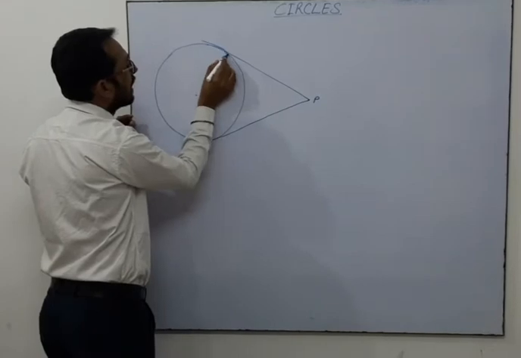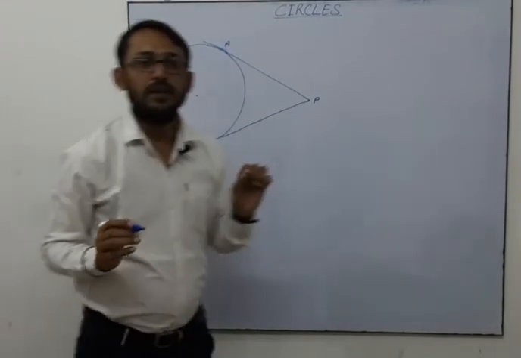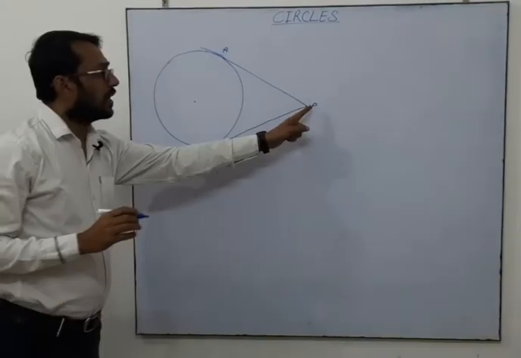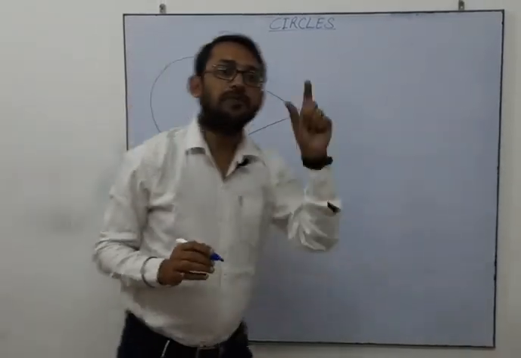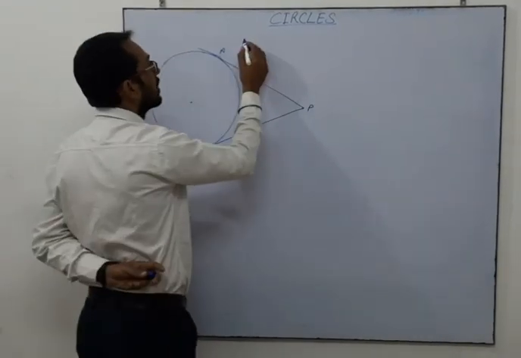I could say this point is A, this is B. So prove that the pair of tangents drawn to a circle from an external point are equal in length. This is the statement of the theorem.